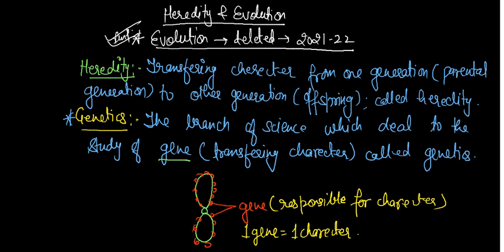If a person has blue eyes or green eyes, that is the character of that person. Suppose there are 50 characters in any man or woman or any living organism, whether plant or animal; each gene is responsible for a single character. So 50 characters means 50 genes. But one thing you must always remember: one gene is equal to one character, which is equal to 2 alleles. The question arises: what are alleles? Later, in the next slide, we will discuss alleles.